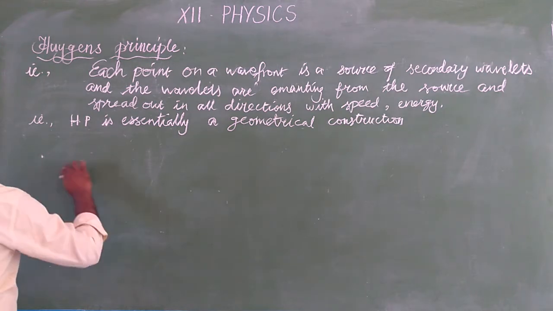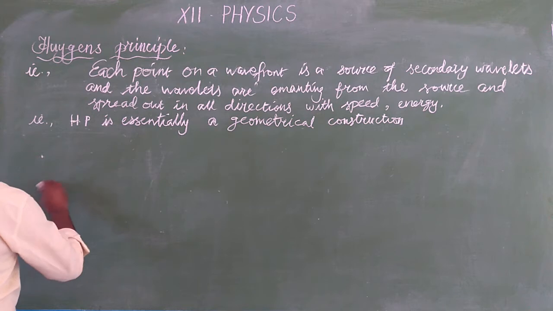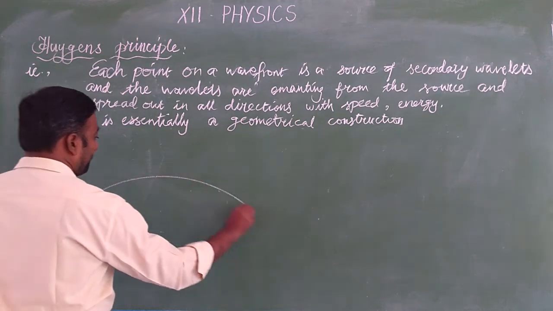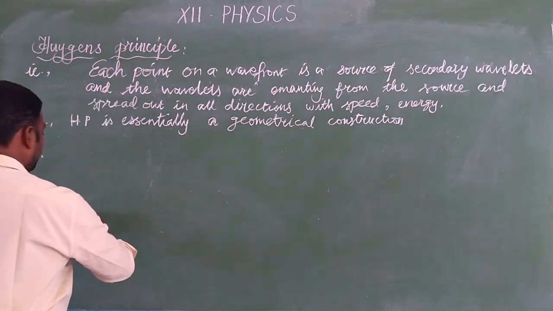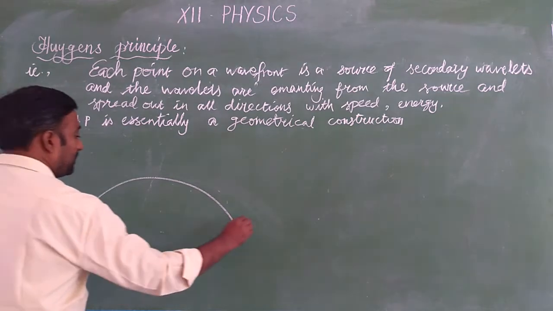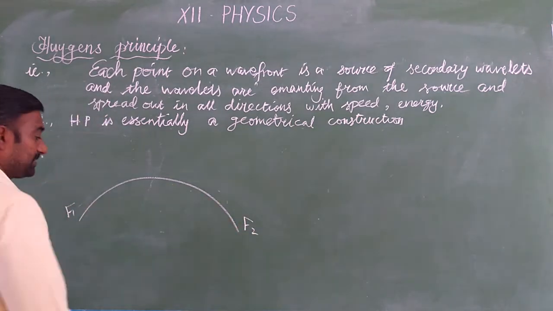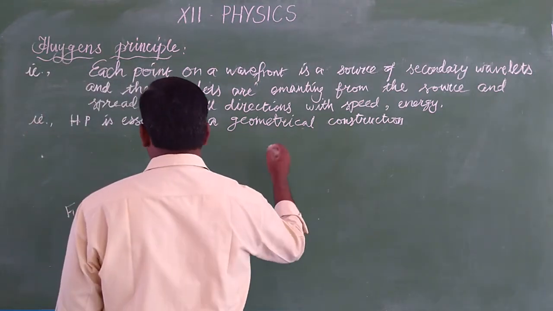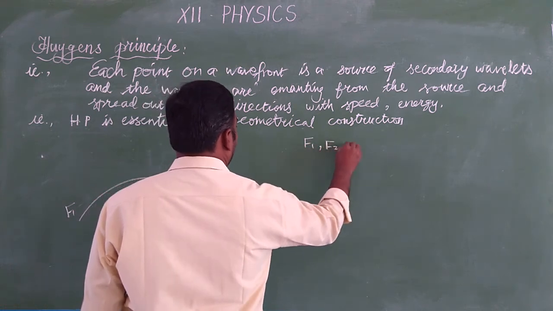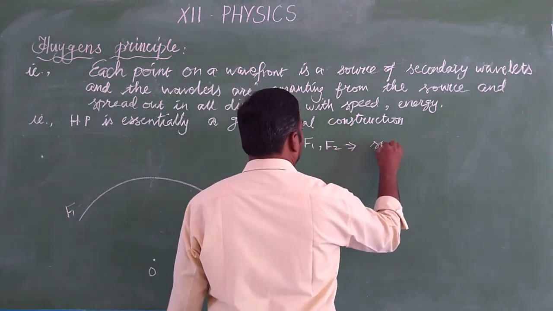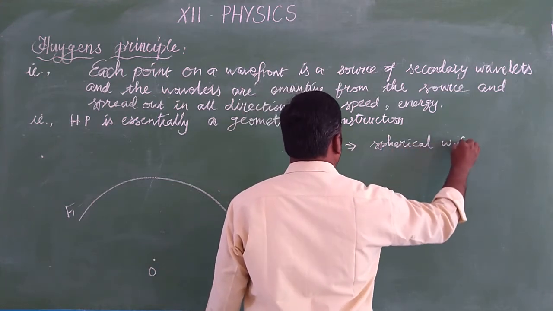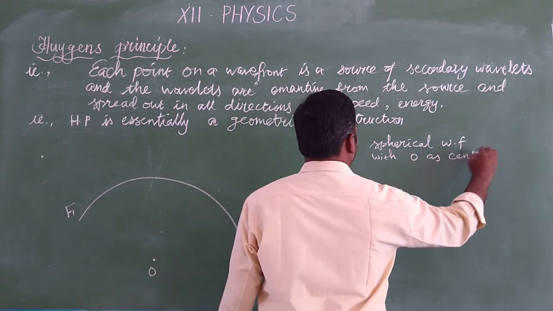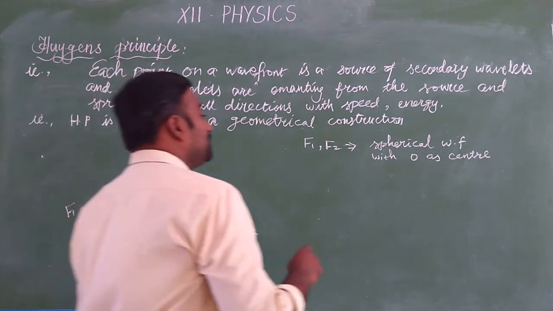F1 and F2 are spherical wavefronts, very big in size, having the origin O as the source at their center. This is at time t equal to 0.